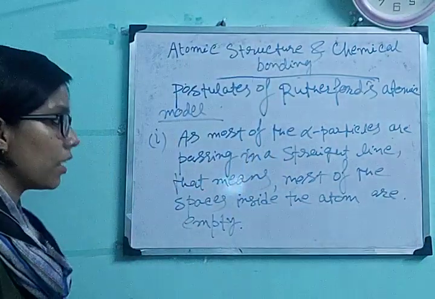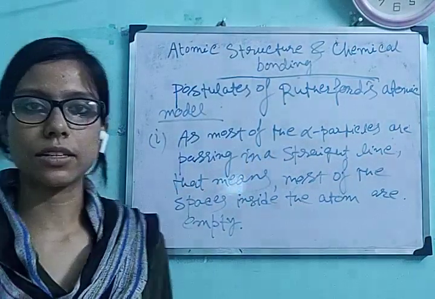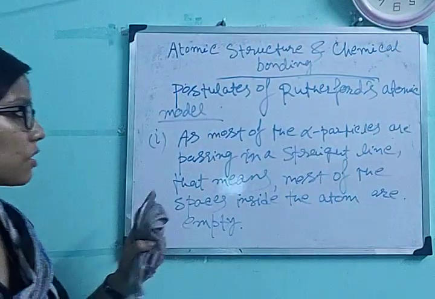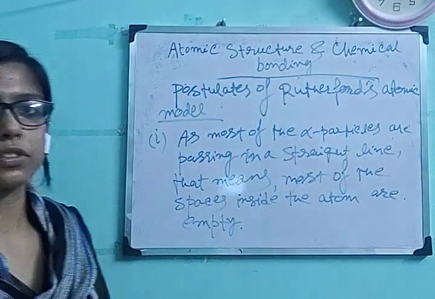Okay, that's why most of the alpha particles are passing in a straight line. So this is the first postulate of Rutherford's atomic model.